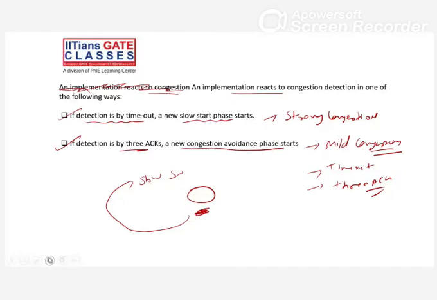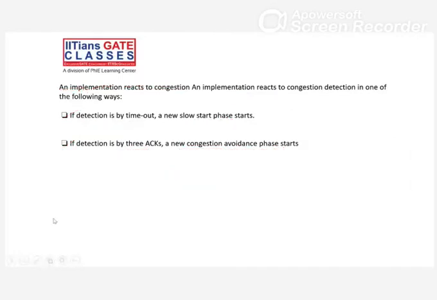So if timeout happens, there is a strong congestion, right? It means your threshold size is the congestion window, whatever the congestion window, divided by 2, and we will start the slow start phase. Here we are applying this numerically, you will get what I am doing here, right?